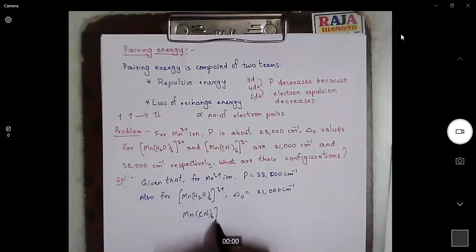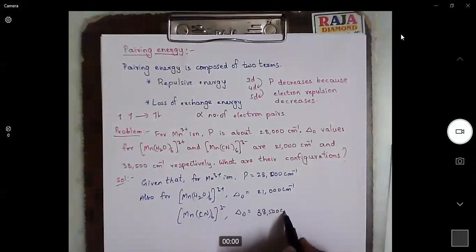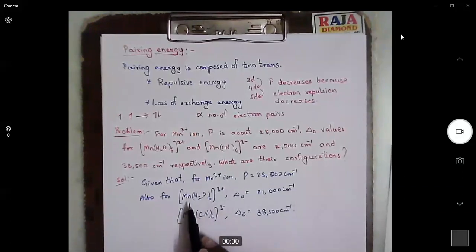For [Mn(CN)6]3-, delta naught is equal to 38,500 centimeter inverse. Now we were asked to write about the electronic configuration of Mn3+ ion in these two complexes. What is its electronic configuration?